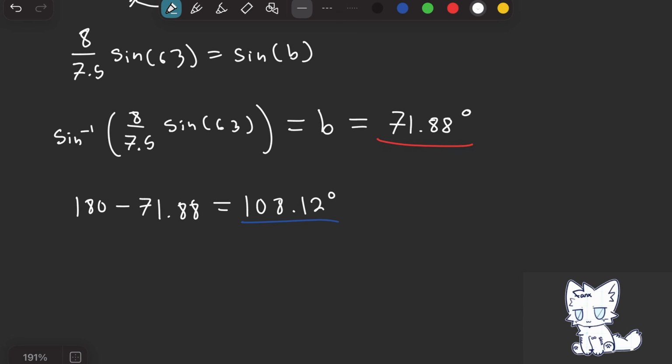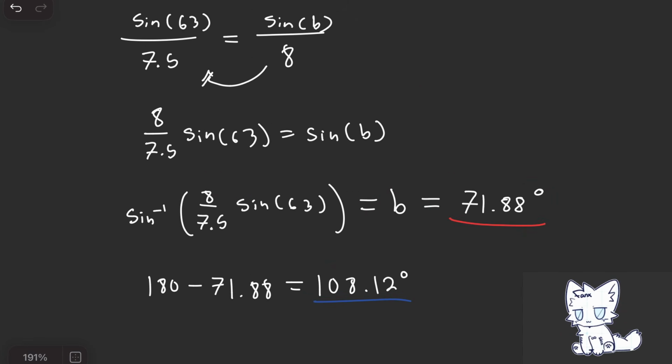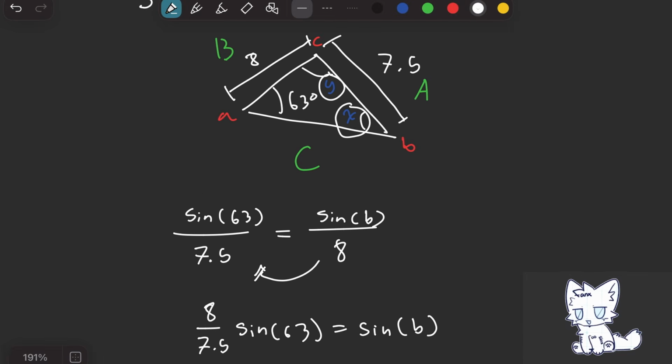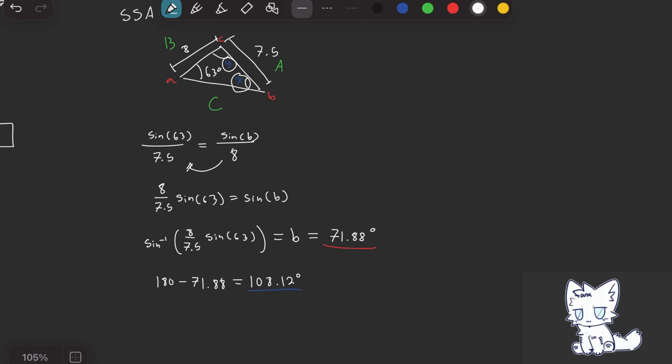So these are the two possible outcomes for angle B. And then you have to account for both of those situations when finding the rest of the side lengths. So you'll have two triangles that are possible in this case. And I believe the law of cosines removes that ambiguity.